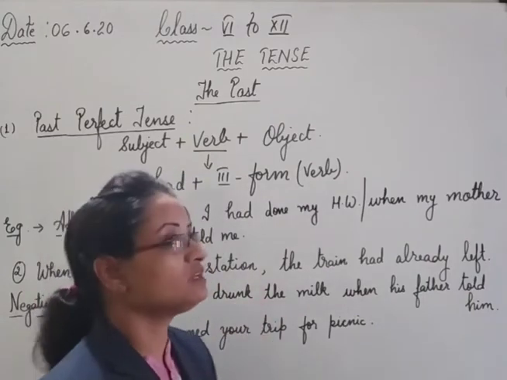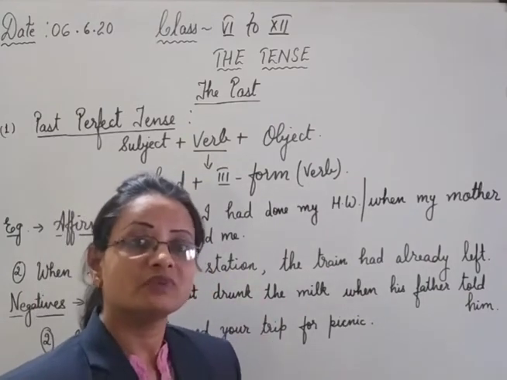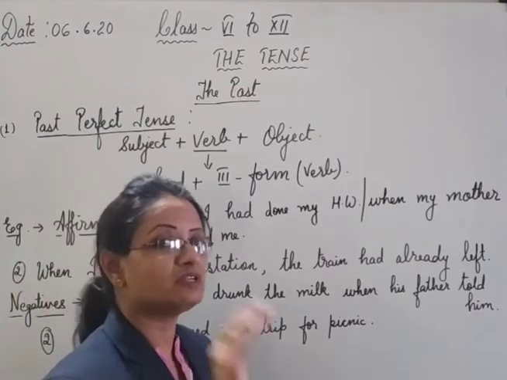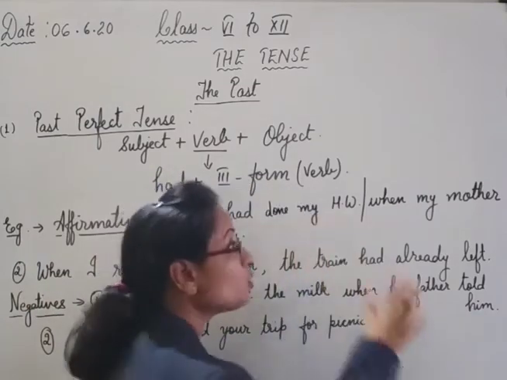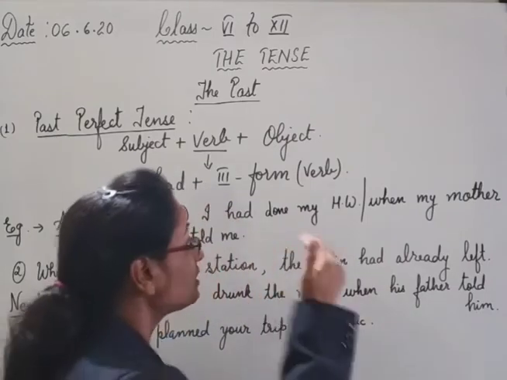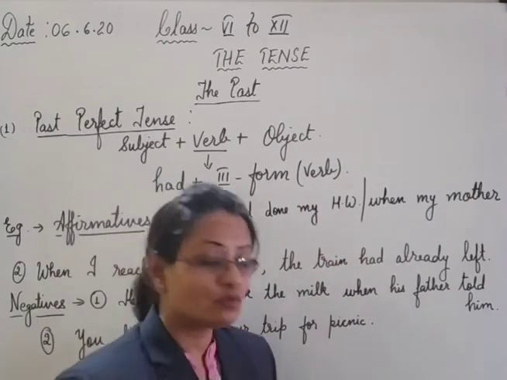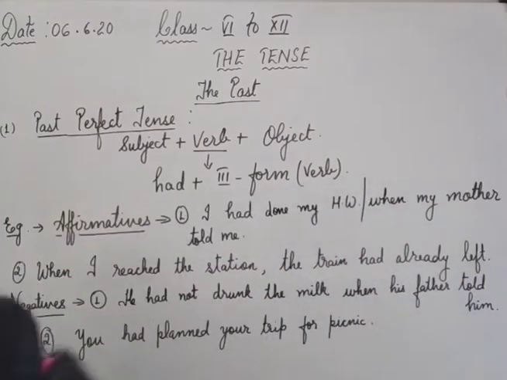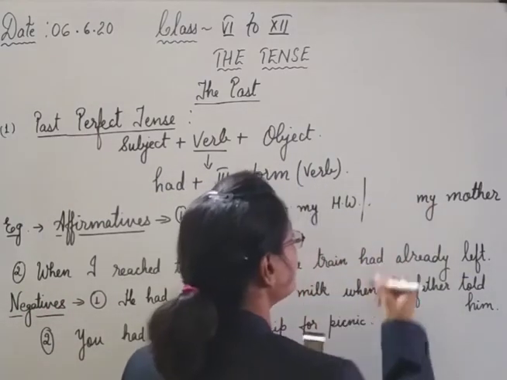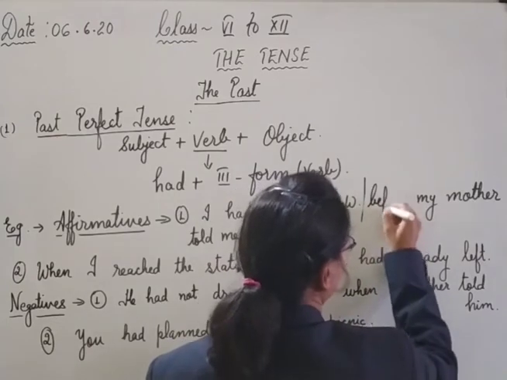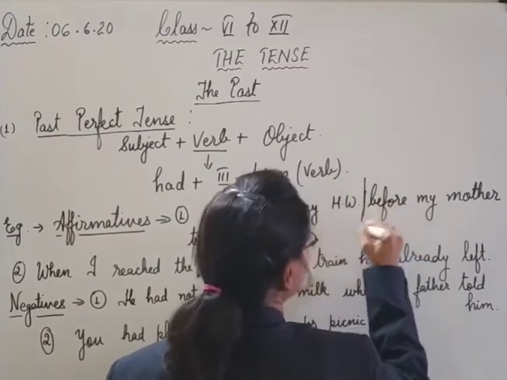So you have to see which action happened earlier, which action occurred first. I had done my homework when my mother told me or before my mother told me. You can also take it to be before, or I had already done my homework when my mother told me. See, before.